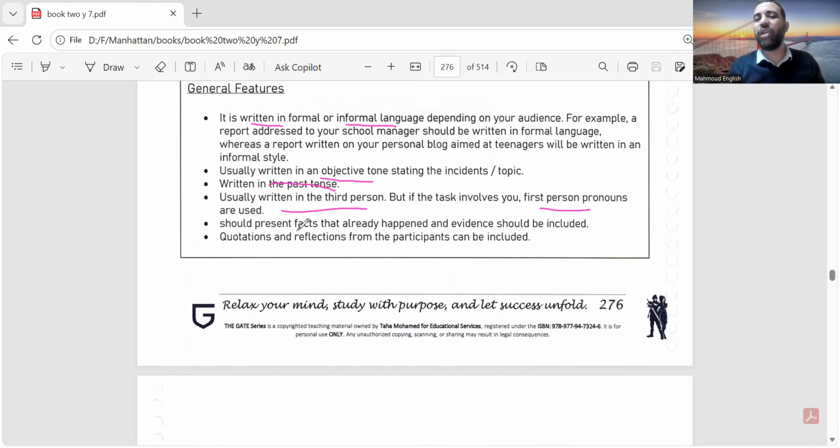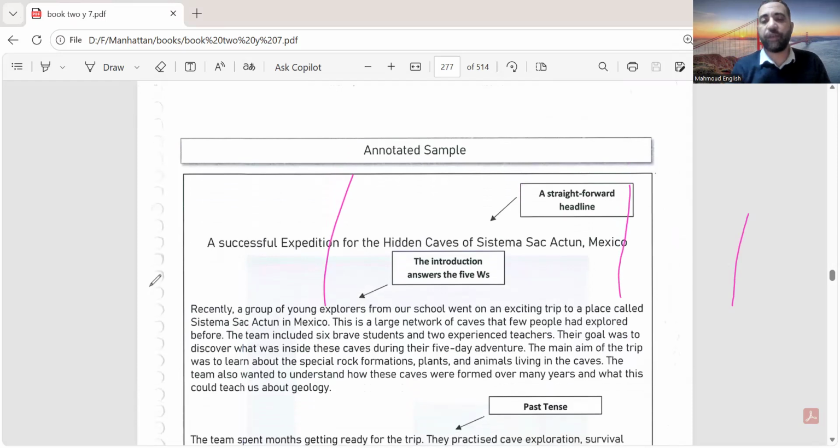Of course, we present only facts in this one, and we can use quotations from the people who attended this event. If it's a report about Mother's Day, some of the parents attended the event, so you can include some quotations of the parents, maybe, or the quotation of the principal of the school, and so on. So you have to follow these features in order to have a successful piece of writing.